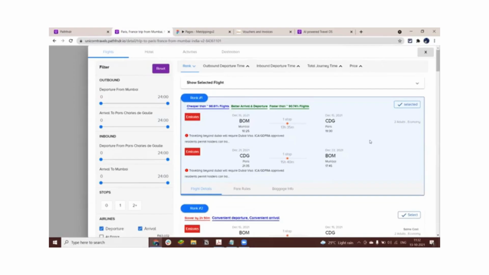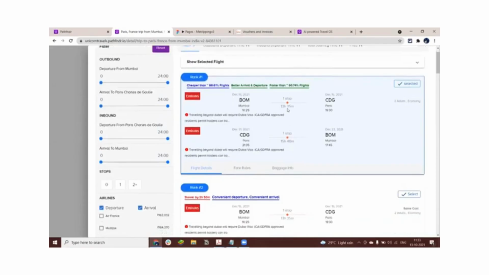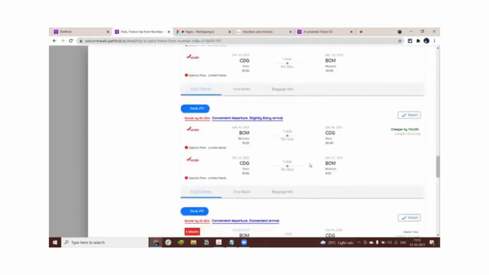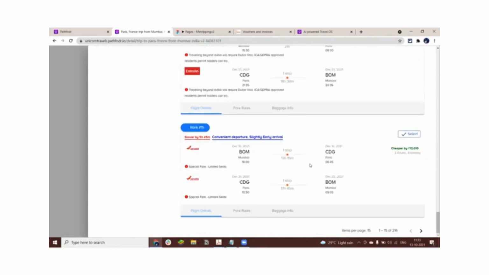So how do travelers actually select a particular flight? When I am personally selecting flights, I consider multiple different factors. Will this particular flight get me to the destination right around my hotel's check-in time? Or is this particular flight cheaper than the others, or faster than the others? Does this particular flight have the least amount of stopovers in comparison to the other flights? As you can see over here, our system has already done that bunch of calculations on the back end.